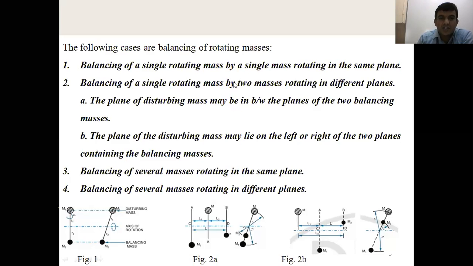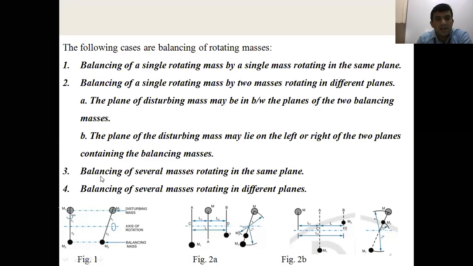There are again two conditions that will come here: whether the disturbing mass lies in between the counter masses, or the disturbing mass lies on either the left or right side of the counter masses or balancing masses.